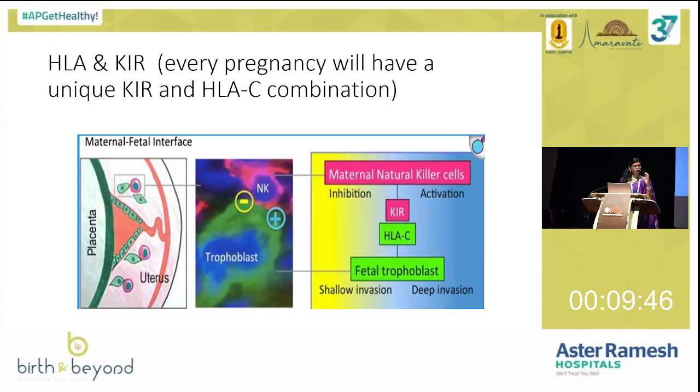Okay. So HLA will be presented by the trophoblastic cells. So the fetus will present the HLA. The maternal uterine NK cells will have receptors called KIR receptors. So these KIR receptors and the HLA interact during this implantation period. So what KIR phenotype and what HLA gene is there matters a lot here. So that is the basic concept behind this.